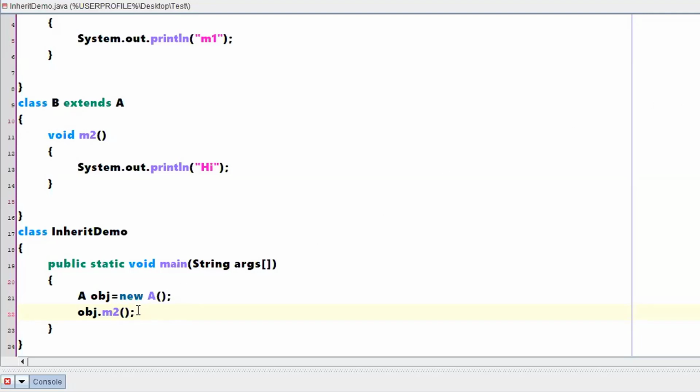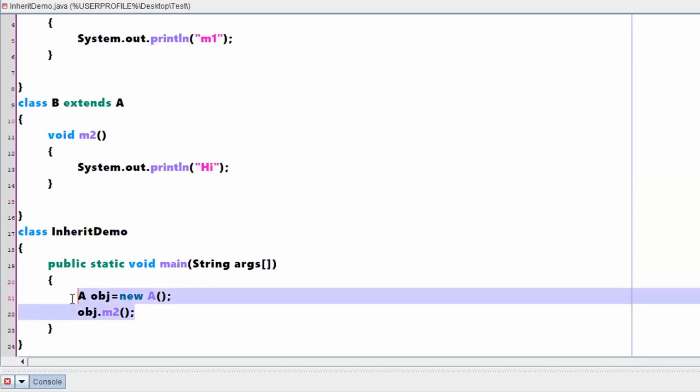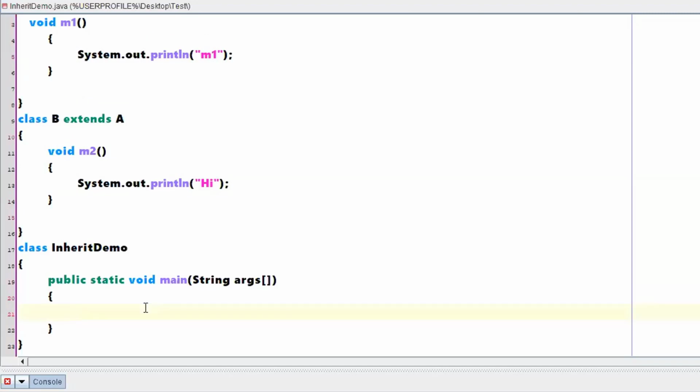Now, say for example, I'm not creating an object in this particular fashion. What I'm doing is creating an object and referring to the same kind of class. If I am writing new A, am I creating an object of class A?